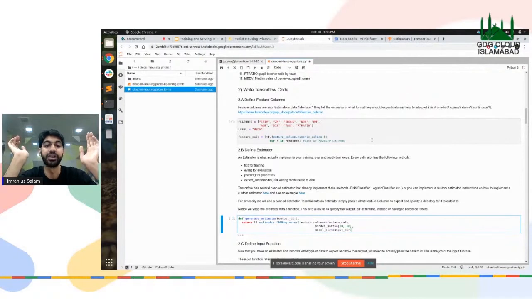Now the estimator function provides you a very high level API, and you just have to make a DNN regressor. Since it's a regression problem, we imported a DNN regressor. We tell it the columns that we're going to be using, and the hidden units. The hidden units is basically a list which tells us there are two hidden layers, and each one has 10 neurons, right? And we also define the model directory where the output is going to be saved.